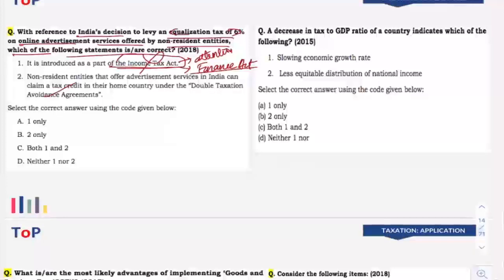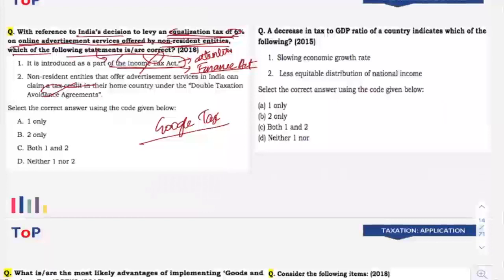Now the second statement. All the people who have read about the equalization levy, which is informally referred to as the Google tax, know what exactly this particular tax is. In the question itself, it is given: equalization tax of 6% on online advertisement services offered by non-resident entities, right? So the statement is wrong, it is clear. One more logic that you can use, even if you don't know whether it is the Finance Act or the Income Tax Act.